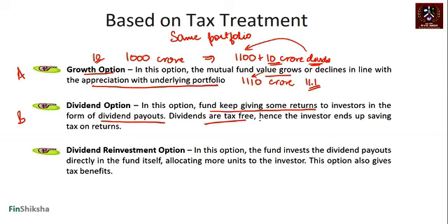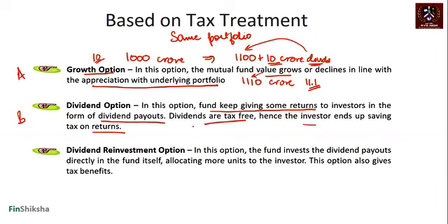Dividends are tax free in the hands of investors. There are rules that have changed with regards to very high dividend income that people have. So if you have dividends of more than 10 lakhs, then there is a tax there. But otherwise, in the investor's hands, dividends are tax free. So sometimes the investor ends up saving tax on these returns. So if you want some inflows to happen intermittently, you will opt for the dividend option.